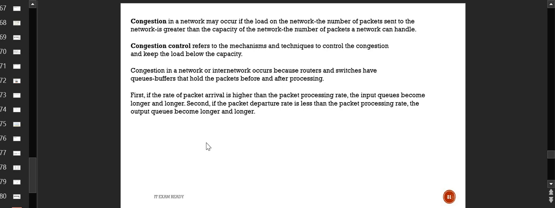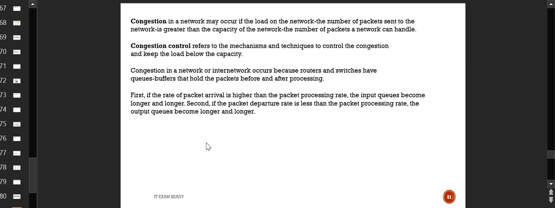If it happens, the system will tell us that congestion has happened, because there will be loss of data. Then we apply congestion detection and prevention techniques once the congestion has been diagnosed. So these are the two ways to control congestion. The first: try to avoid it so that it doesn't occur. The second: let it occur and then handle it.